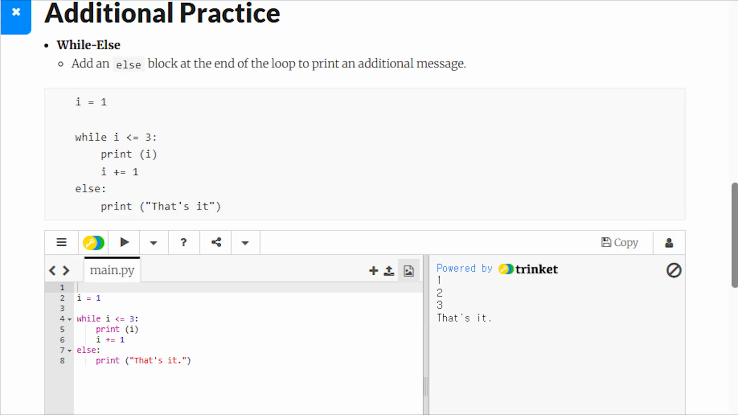A while loop can have an else statement. The else statement runs after the loop finishes. Let's try an example. We set I to 1. While I is less than or equal to 3, print I and increase I by 1. Once I reaches 4, the condition I less than or equal to 3 becomes false, and the loop stops. At this point, the else block runs and prints, that's it.